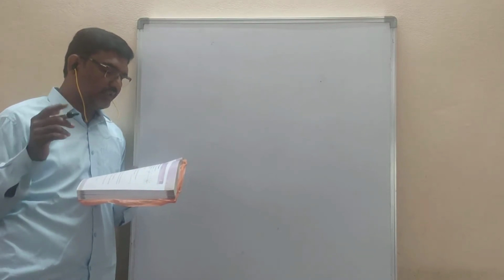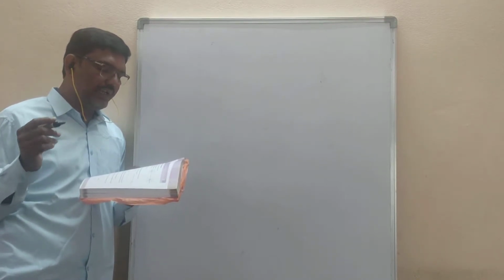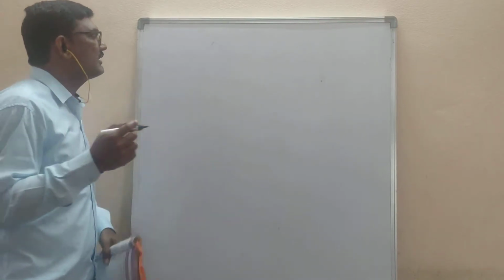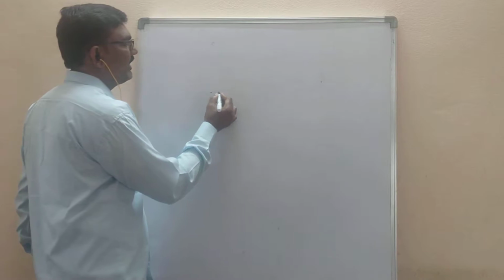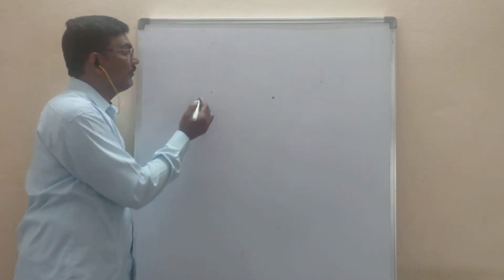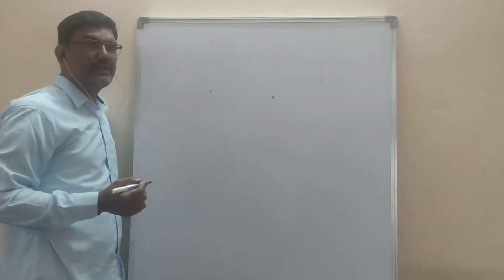They are, first one: there is a unique line that passes through the given two distinct points. So here, two distinct points. Distinct means separate. It is one point, it is another point.